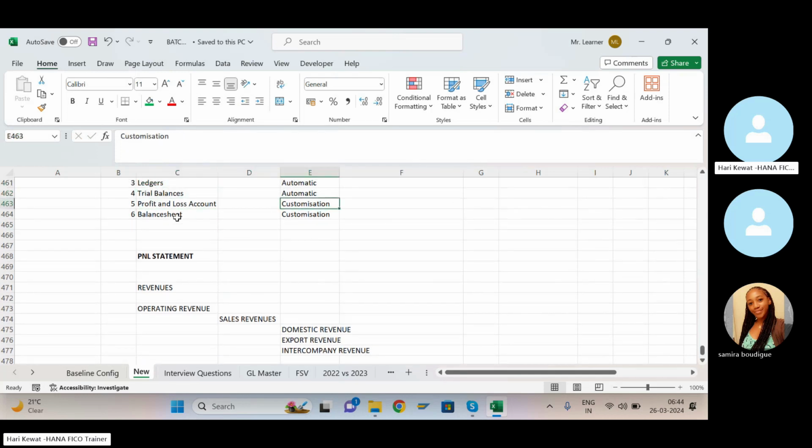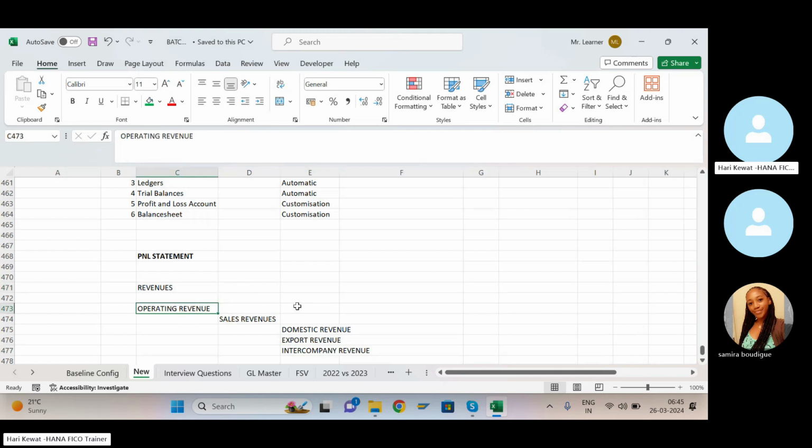That is what I'm trying to tell here. You can customize here. So based on your customization, your P&L statement will give you the output. If you don't want further bifurcation like this, you want only one heading called revenue, then all the value you'll get in the revenue. But if you want bifurcation, then it will give bifurcation.